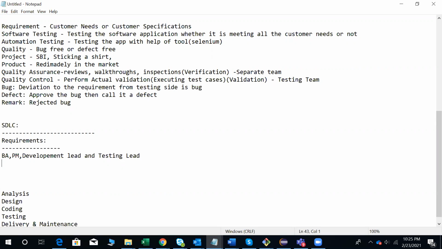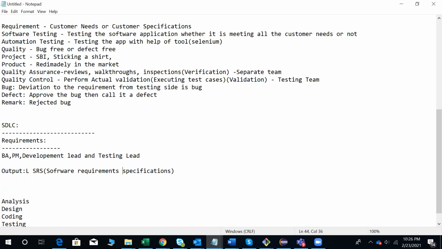Okay, so the output from the requirements phase is the SRS, software requirements specifications.